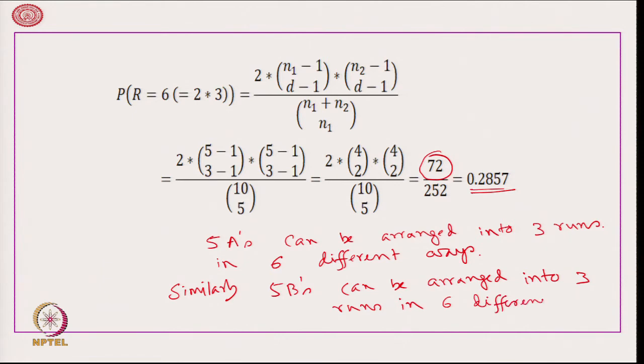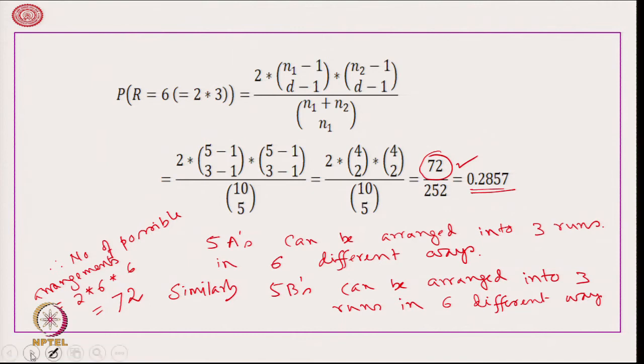Therefore, number of possible arrangements is equal to 2 times 6 into 6 is equal to 72. Thus, from here also we get the correct answer.